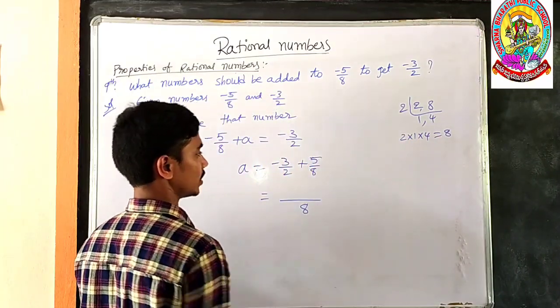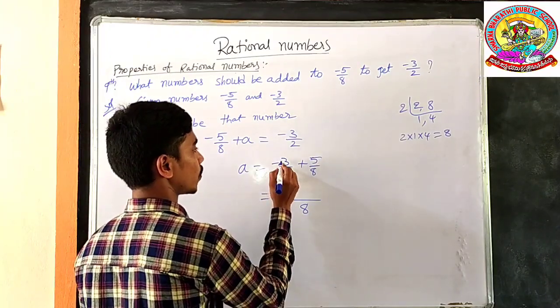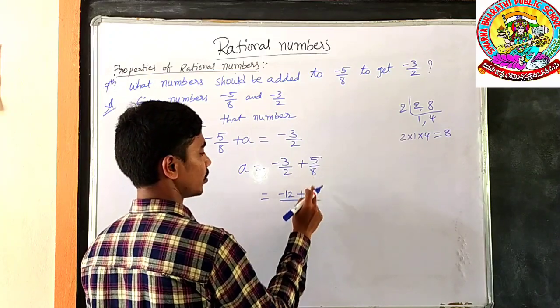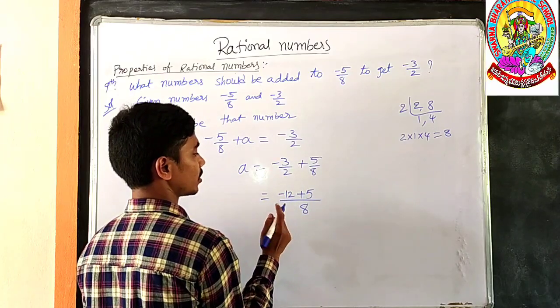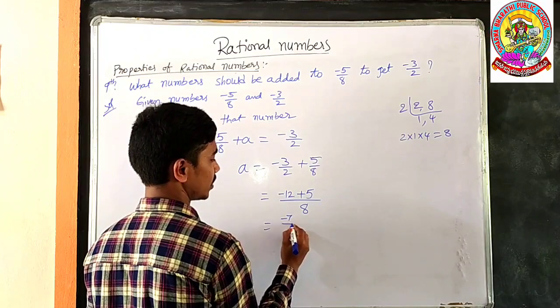So 8 is the LCM. In the 2 table you get 8 by 4 times, 4 threes are minus 12, plus, in the 8 table you get 8 by 1 time, 1 into 5 is 5. Here minus 3 is there, that's why you got minus 12. Minus 12 plus 5 gives minus 7 by 8.